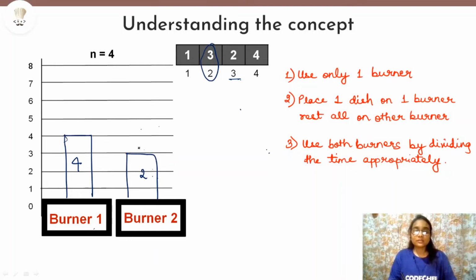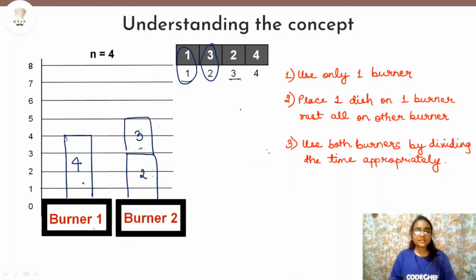So after 3 minutes, it will become empty again. So we have to ensure that it does not remain empty unnecessarily, because we have to minimize the time, right? So we will place our dish 3 here on burner 2, and it takes 2 minutes to cook. Okay. Now we have just one dish left, that is dish 1.